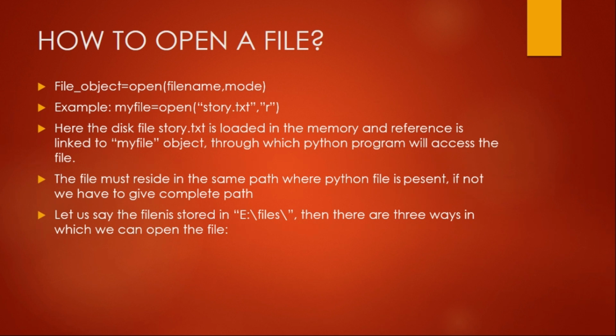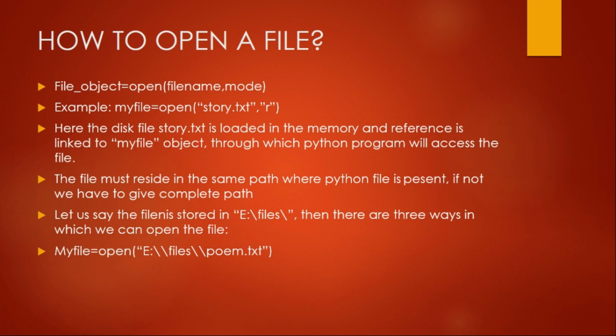First one is myfile equal to open e:\\files\\filename. Now, why are we using the double backslash? Because whatever is preceded with a backslash is considered as an escape sequence. So, to write a backslash, we have to use a double backslash. There are of course other ways also.